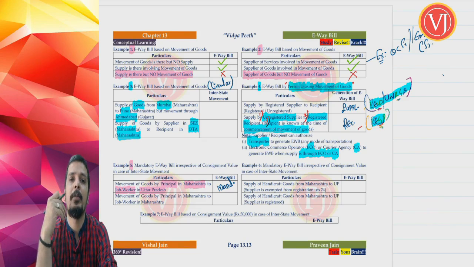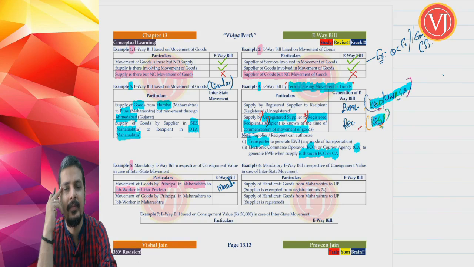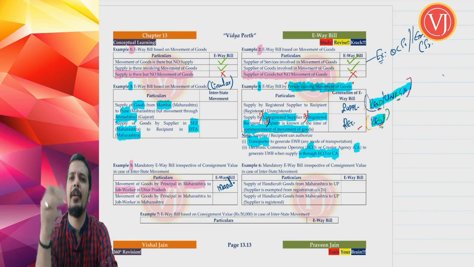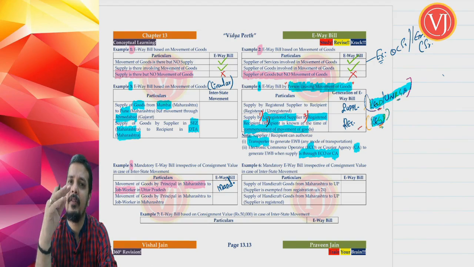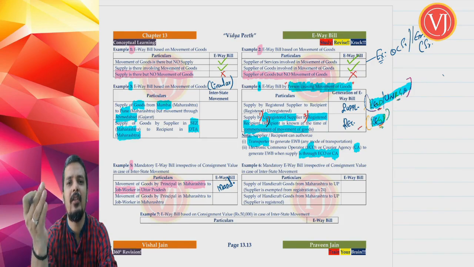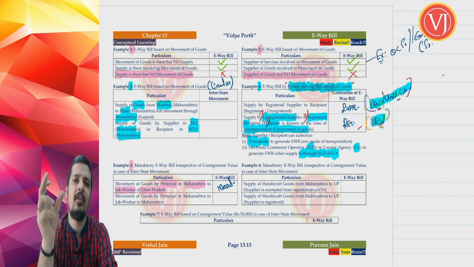Now when the principal is giving, say, fabric to a job worker from Maharashtra to Uttar Pradesh, the fabric value will be given in the delivery challan, because there is no supply between principal and job worker for the goods. Obviously, even when the job worker is returning the goods, there is no supply of a shirt. If the job worker converts the fabric to shirt and returns it to principal, there is no supply of shirt by job worker to principal. Therefore, even the job worker will generate a delivery challan for the shirt.